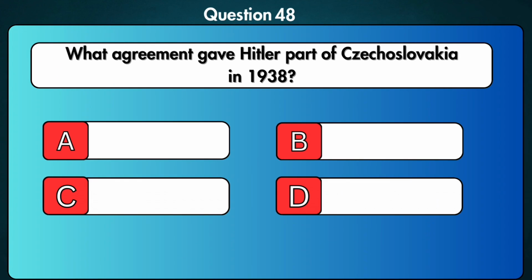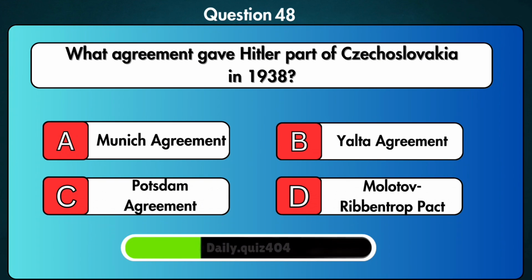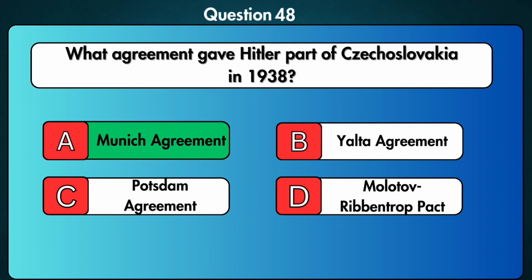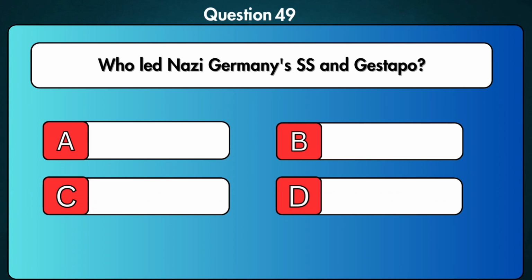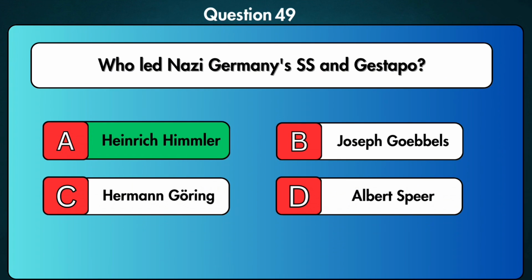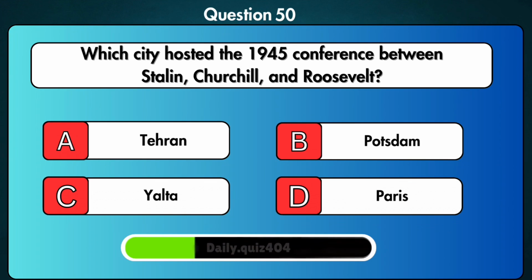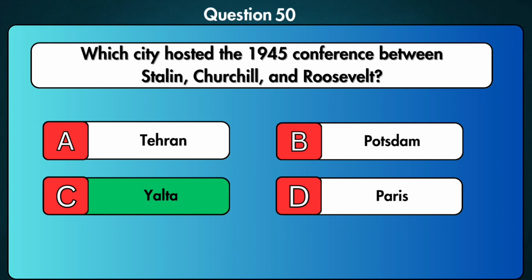What agreement gave Hitler part of Czechoslovakia in 1938? The Munich Agreement. Who led Nazi Germany's SS and Gestapo? Heinrich Himmler. Which city hosted the 1945 conference between Stalin, Churchill, and Roosevelt? Yalta. That's all 50